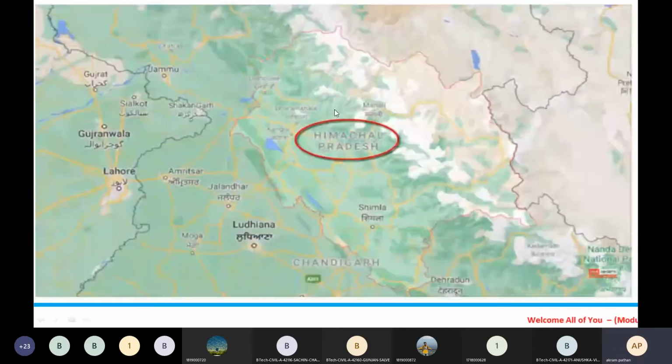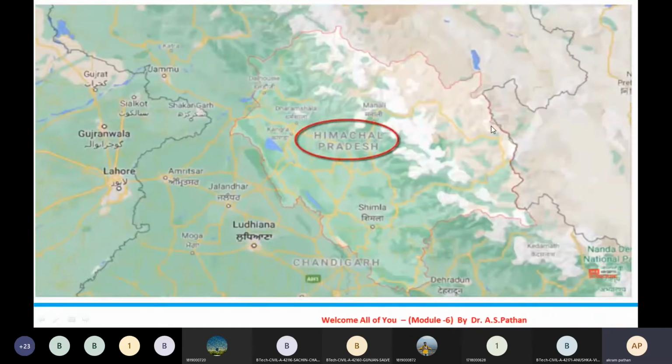Now here we have Himachal Pradesh, and we have Manali, and this part is what we call the Pir Panjal mountain range.